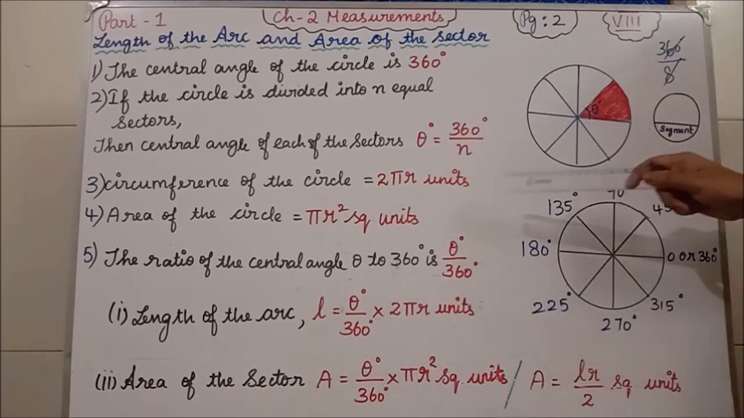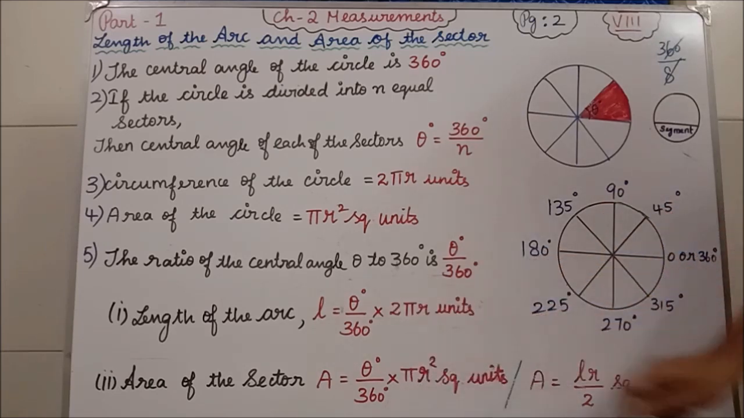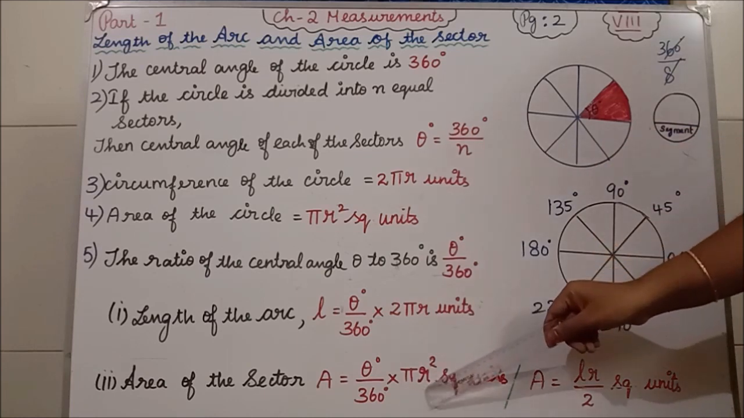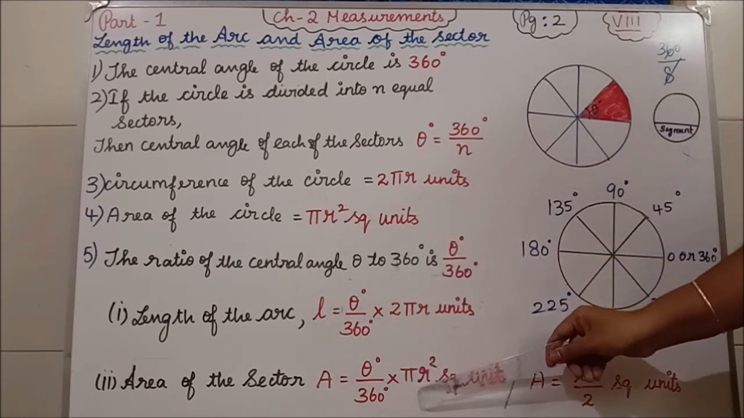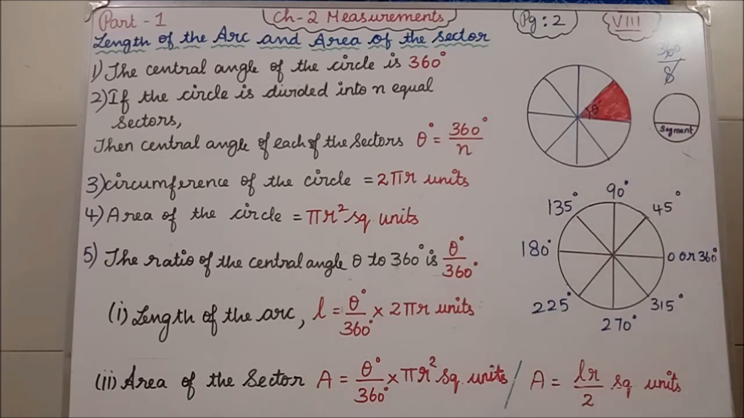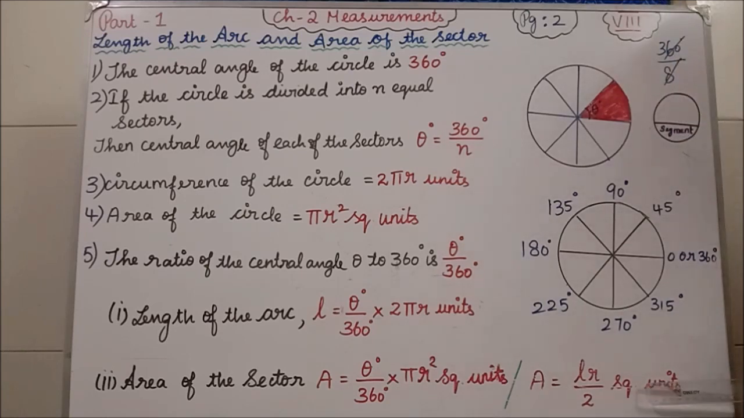Area of the sector also uses theta divided by 360 degree into the area of the circle. The area of the circle formula is pi r square, so into pi r square. Clear? Square units you have to write, A for area. Similarly, for area of the sector, you have another formula also.